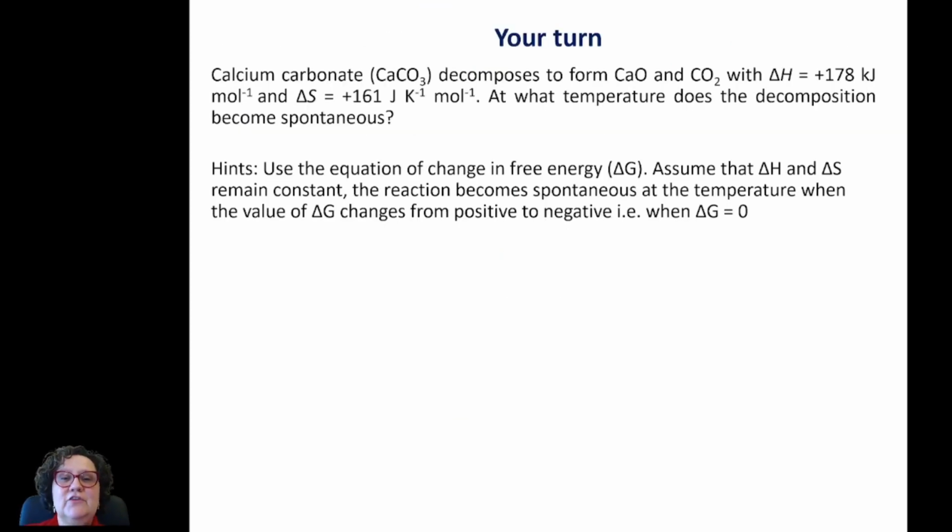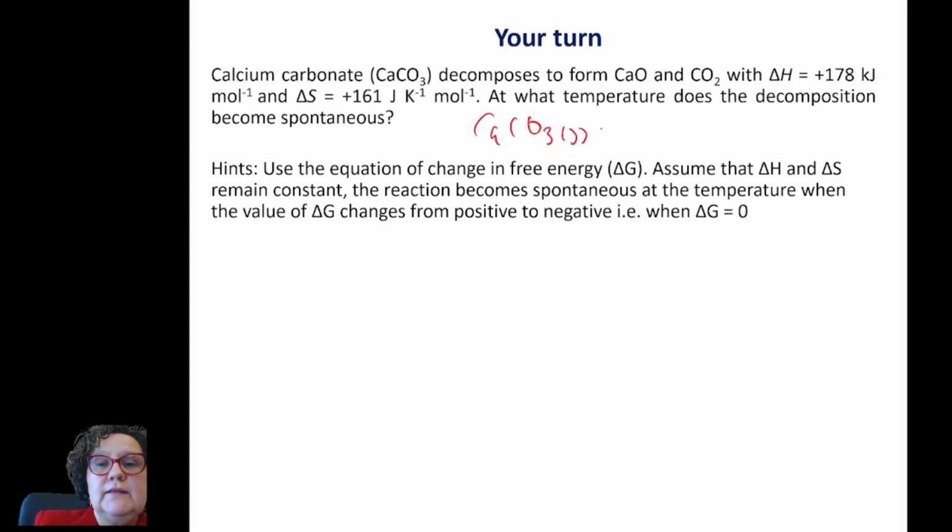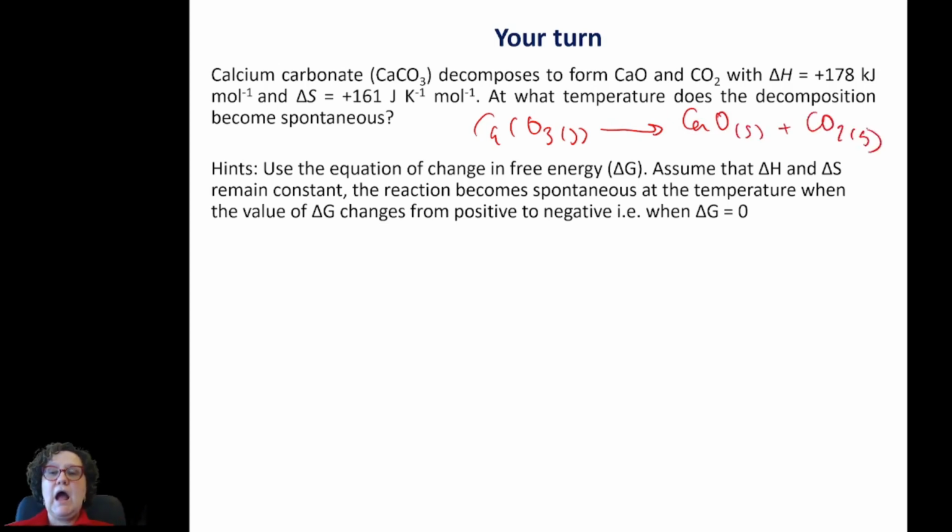Okay, let's have a little exercise to reinforce these concepts of enthalpy, changes in enthalpy, entropy, and Gibbs free energy. Calcium carbonate, a solid, decomposes to produce calcium oxide, which is a solid, and CO2, which is a gas. And the problem is giving you the changing enthalpy and the changing entropy of that reaction, 178 kilojoules and 161 joules per Kelvin per mole for the changing entropy. And it asks you, at what temperature does the decomposition of calcium carbonate become spontaneous?